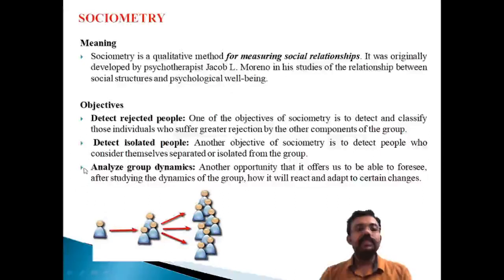And the second one is to detect isolated people. So another important objective of sociometry is to detect the people who consider themselves separated or isolated from the group.